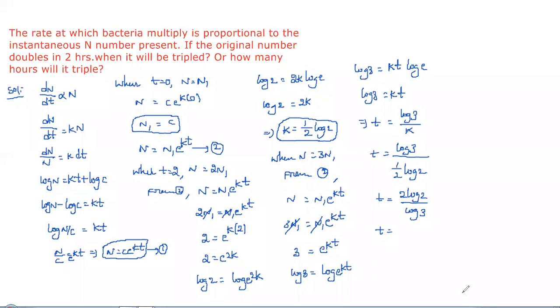If you calculate this, you get 3.16 hours, so we'll say t is approximately 3 hours. So within 3 hours, the number of bacteria will be tripled.